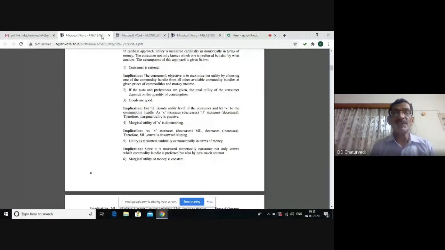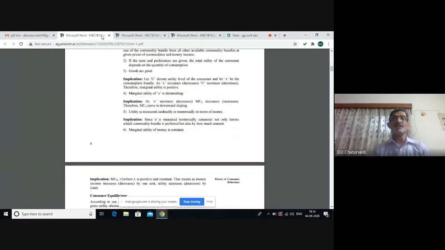The fifth assumption is utility is measured numerically in terms of money, though this assumption is unrealistic. The sixth assumption is marginal utility of money is assumed to be constant. It means every single rupee gives the same utility to the consumer.